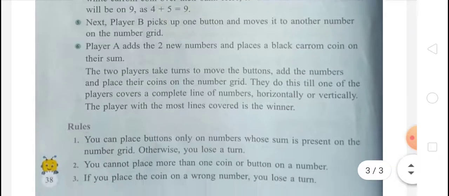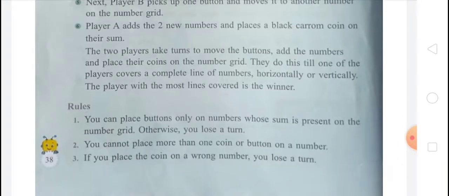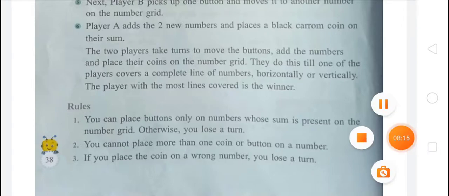The player with the most lines covered is the winner. Rules: you can place buttons only on numbers whose sum is present on the number grid, otherwise you lose a turn. Second, you cannot place more than 1 coin or button on a number. Third rule is if you place the coin on a wrong number, you lose a turn.